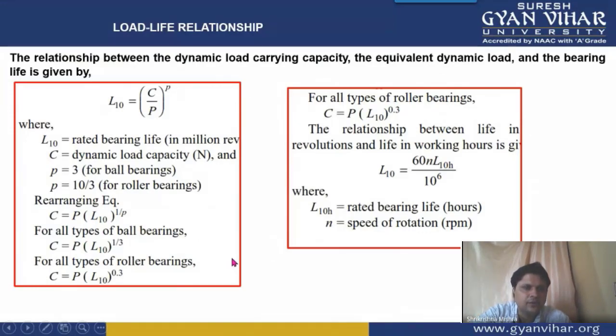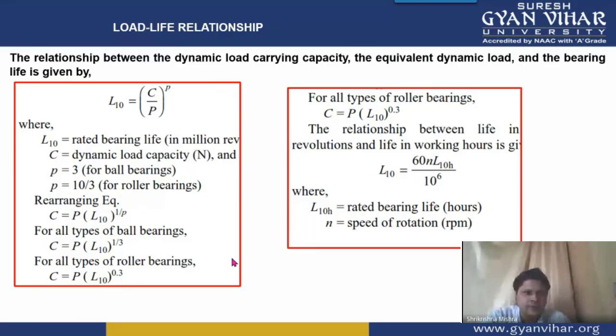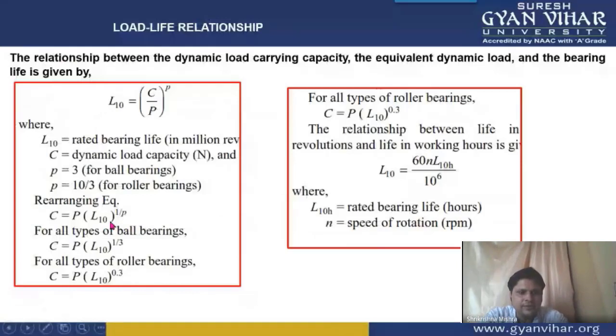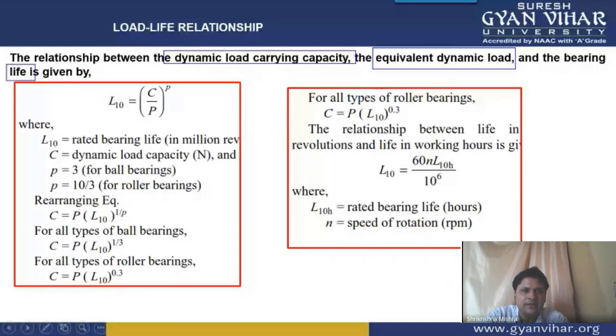Let's talk about the relationship between load and life. See, the relation between the dynamic load carrying capacity, the equivalent dynamic load, and the life of the bearing, that is bearing life. The first relation is L10, the L10 life of the bearing, is equal to C, capital C, which is the dynamic load carrying capacity, divided by P. P is the load that is acting on the bearing, to the power small p.